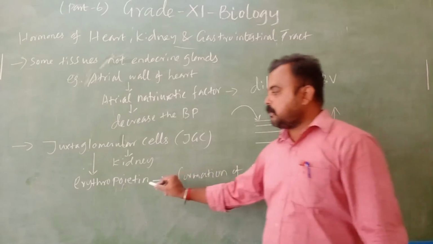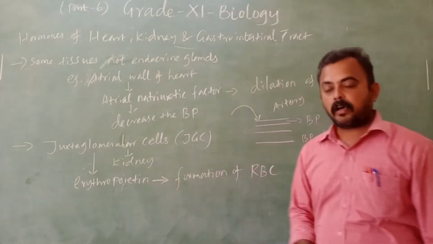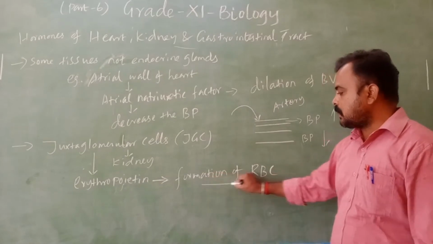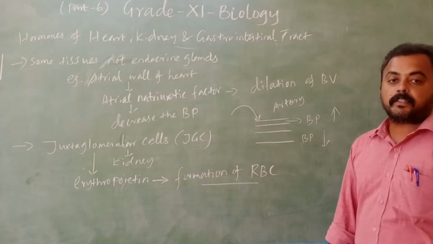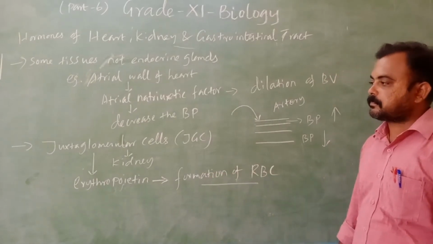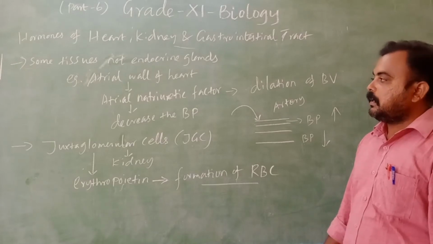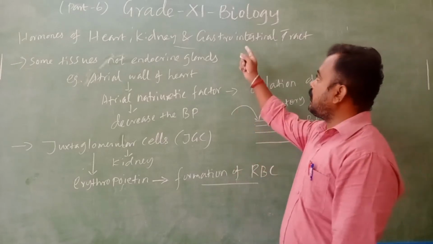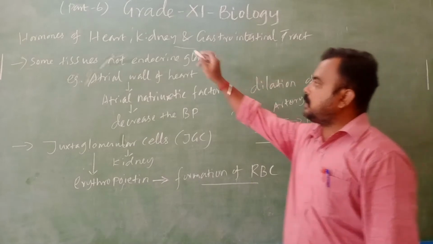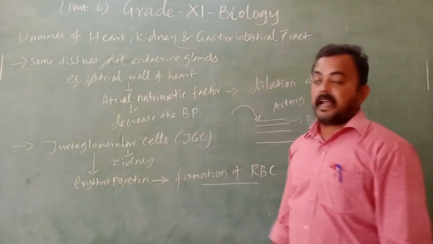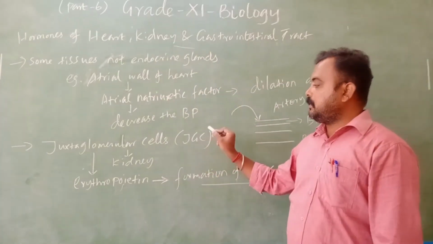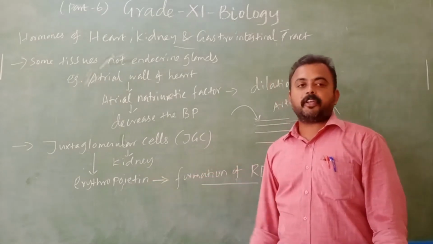So they produce the erythropoietin hormone, which is responsible for the formation of RBC. Okay. Next, we are going to see the gastrointestinal tract. So in the heart, atrial natriuretic factor; in the kidney, erythropoietin hormone.